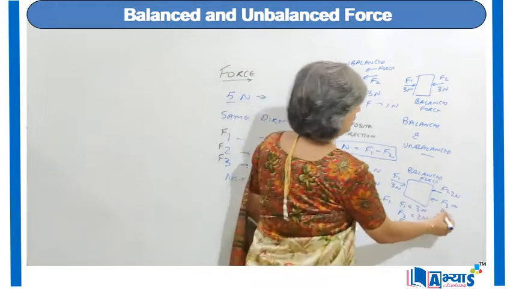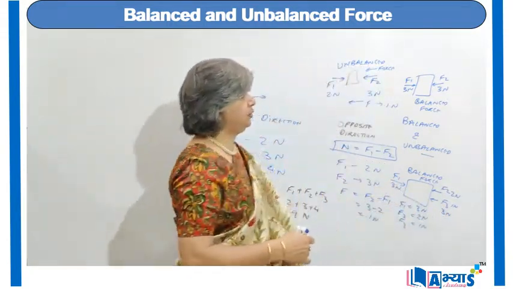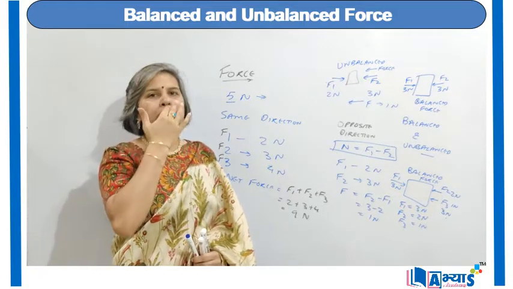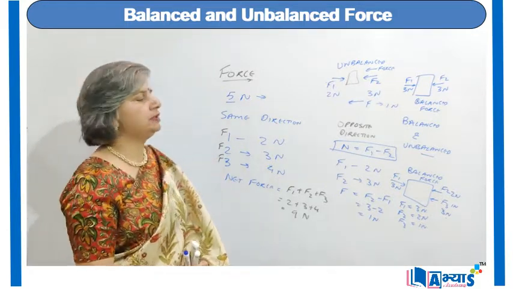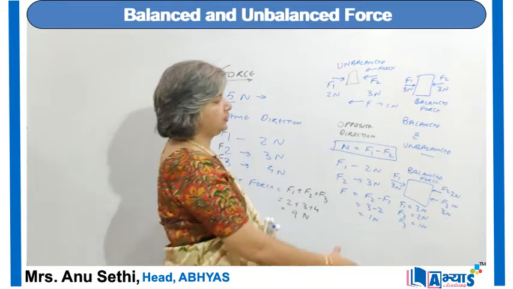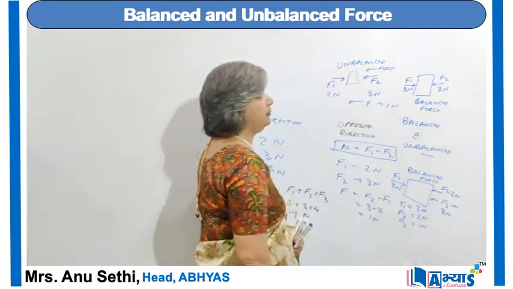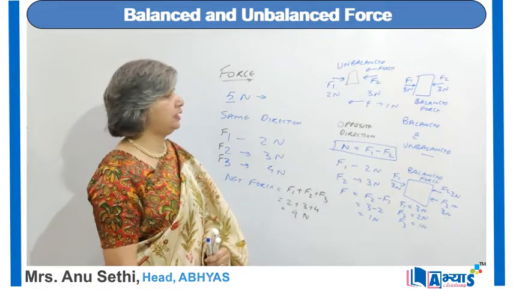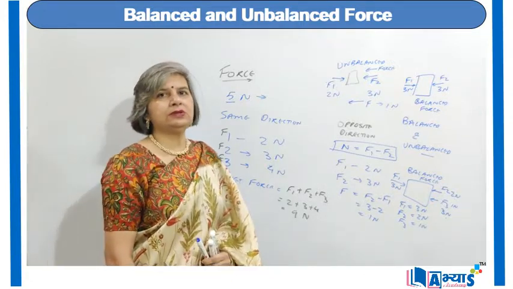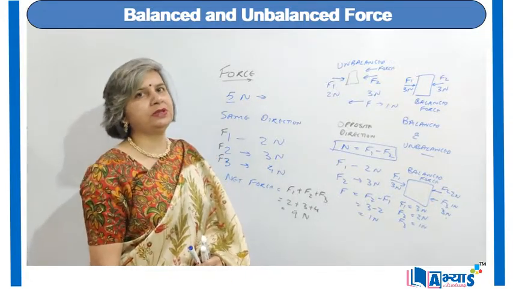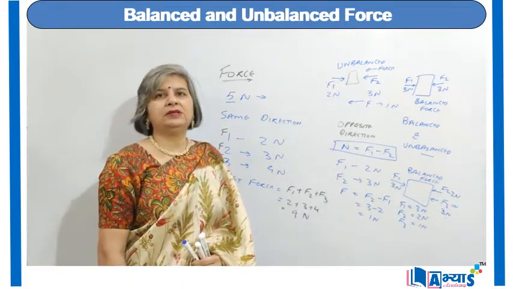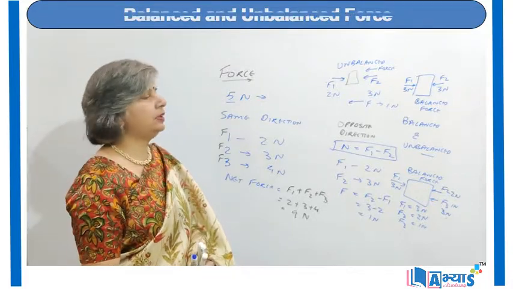That means this is 3 newton and this is also 3 newton. The direction is opposite and the magnitude is the same, so it is an example of balanced force because the net force is equal to 0. This is how we can analyze whether the forces in a system are balancing each other, or whether the system is balanced or unbalanced.